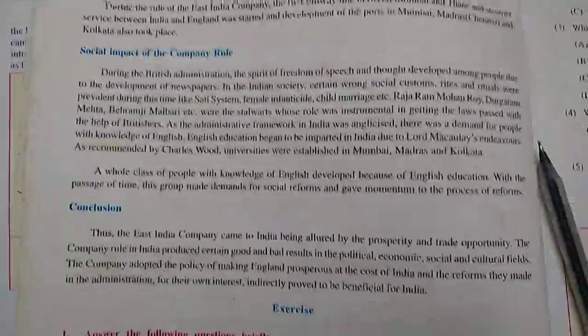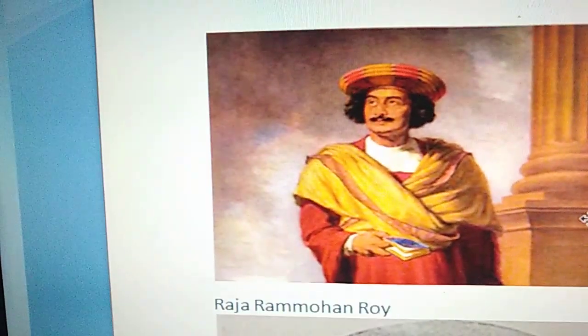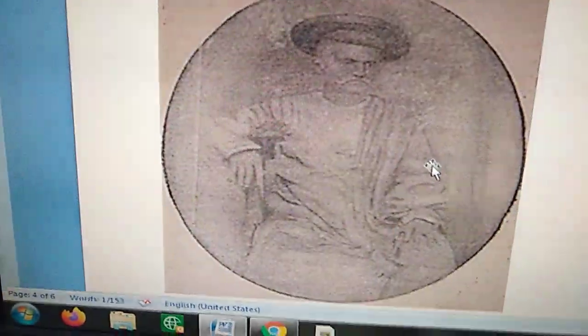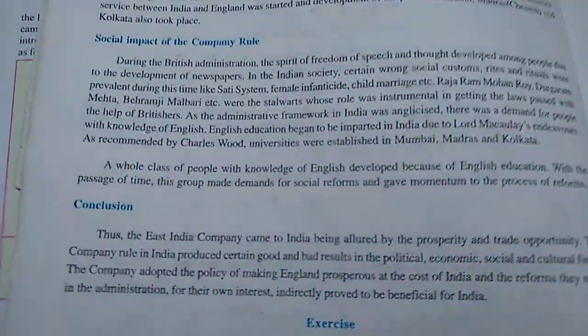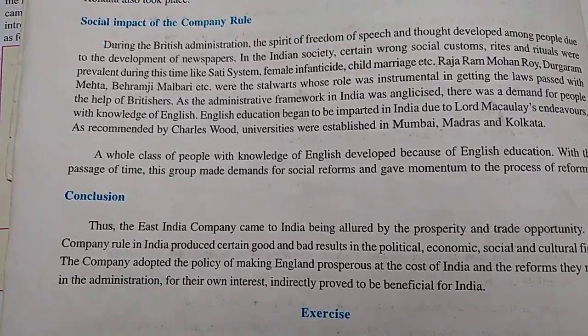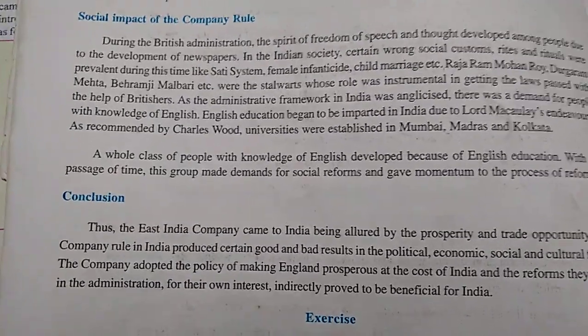You can see the photograph here. Here we have Raja Ram Mohan Roy. Here we have Mr. Behramji Malbari. And this is the photo of Durga Ram Mehta. These are stalwarts, hardworking people who took the help of the Britishers, and they decided that the law must pass and all these things are required to be stopped.